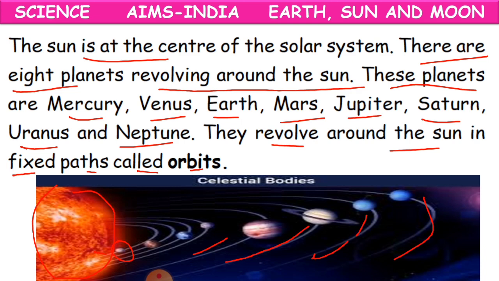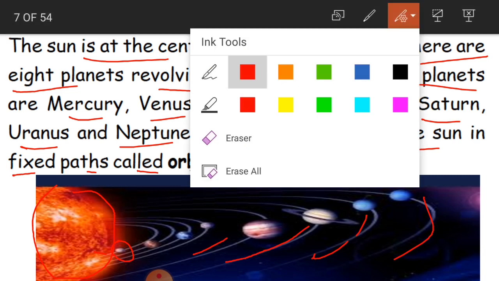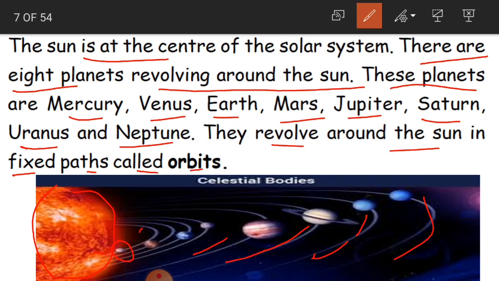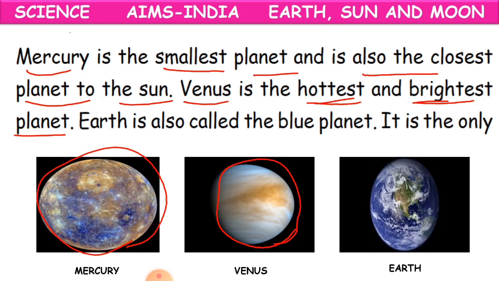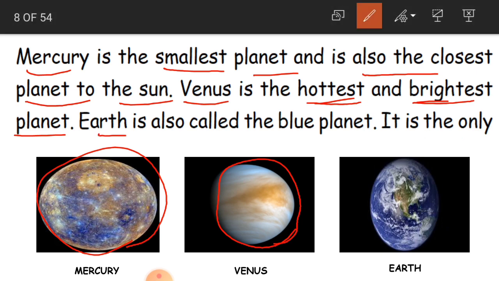Okay, children, here is the Venus planet. Sorry, just a minute. Yeah, this one. Clear? Now the third one, Earth, our planet, where we are living. This planet on which we are living.